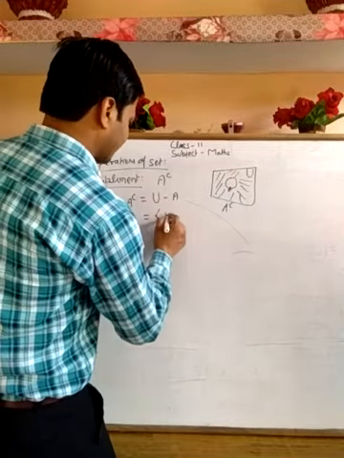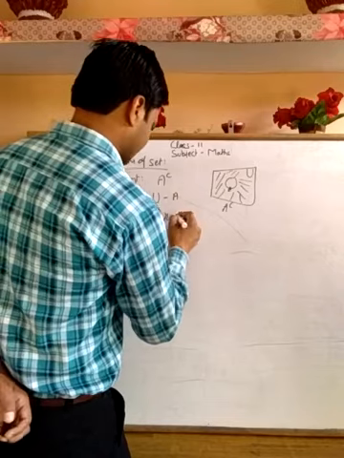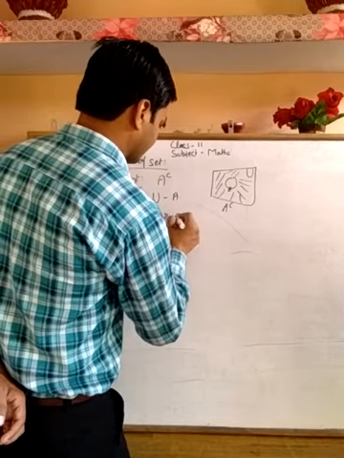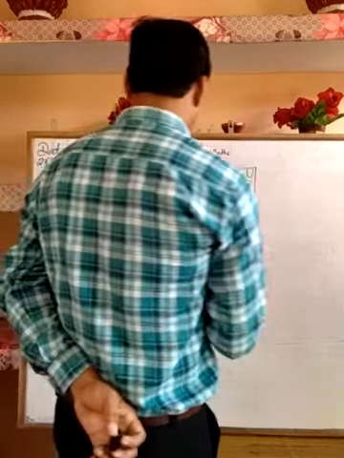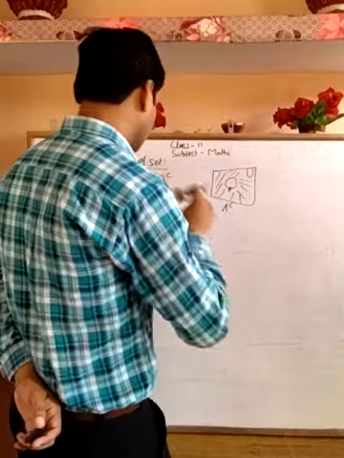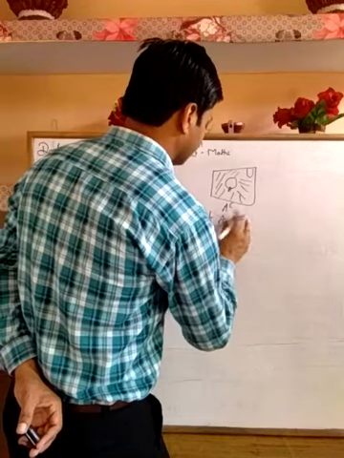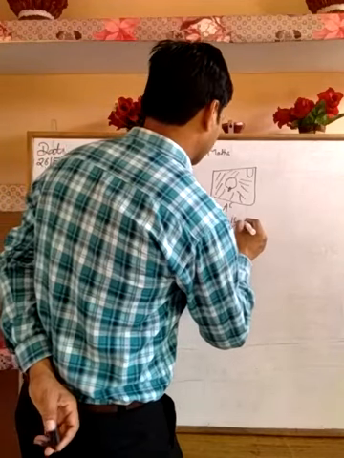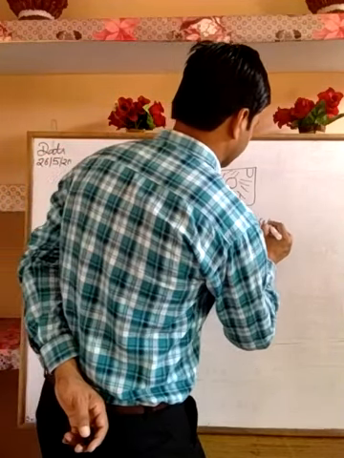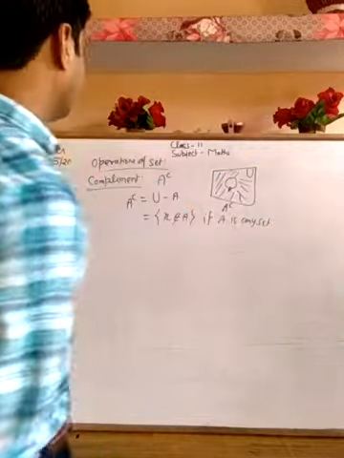So you can denote it as x does not belong to A, if A is any set.